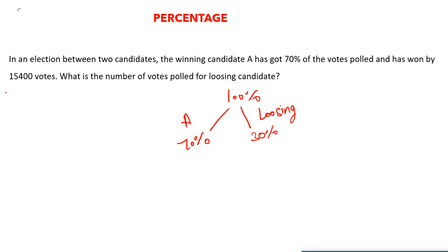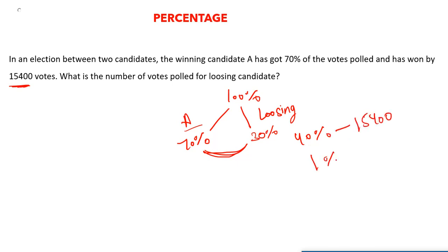Now they are saying that A won by 1500 votes. It means that this 1500 is the difference between the votes polled for A and the losing candidate. So what is the difference from here? You can see it is 40%. So basically they have given 40% is equal to 15400.